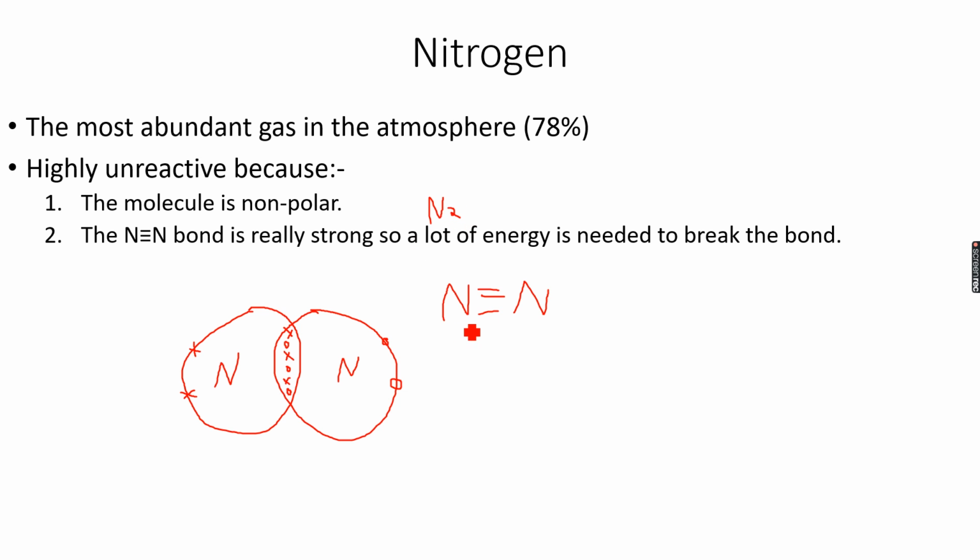Now you can see that both nitrogen atoms in this molecule have equal electronegativities, right? So the electronegativity difference is 0, and due to 0 electronegativity difference, the bond is non-polar. And because the bond is non-polar, the molecule is non-polar, and therefore it's highly unreactive, because polar molecules tend to be more reactive, right? So you need to know these things about nitrogen.